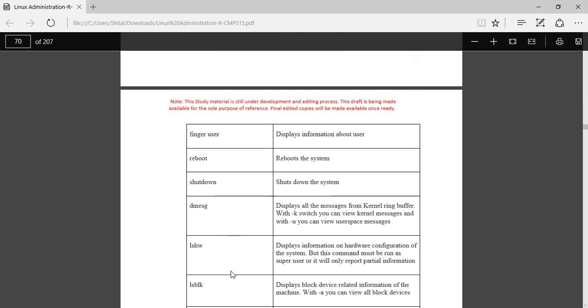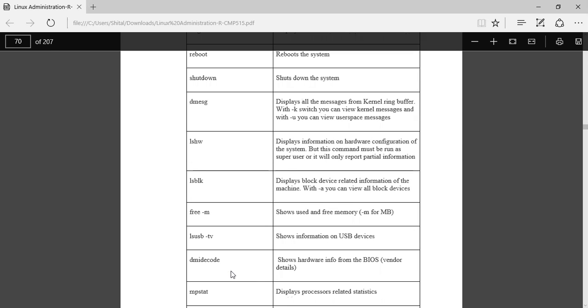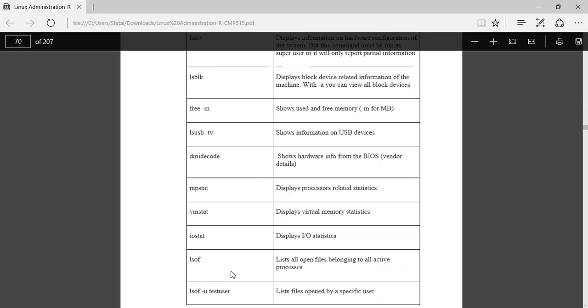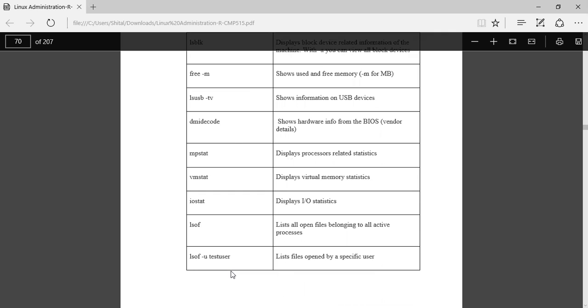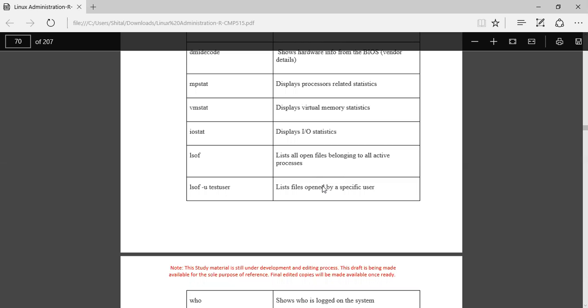Then the shutdown command shuts down the system. Then free -m, and so on, there are different commands. So you have to read this: vmstat displays the virtual memory statistics, iostat displays the input output statistics, lsof lists all the open files belonging to all active processes.